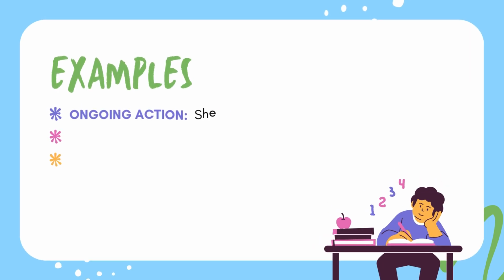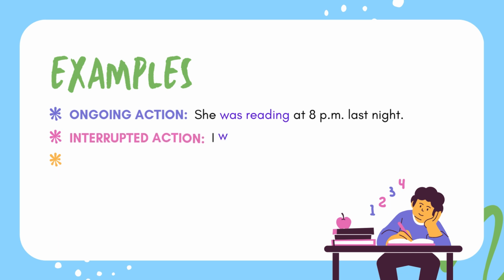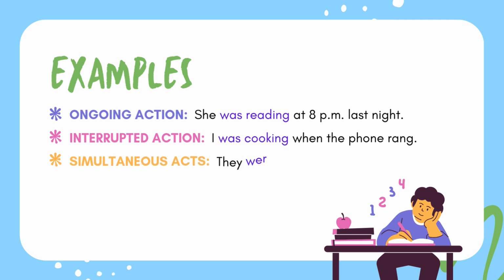Some examples of these: for ongoing action, she was reading at 8 p.m. last night. Interrupted action, I was cooking when the phone rang. Simultaneous actions, they were playing while I was studying. Notice for the interrupted action, I was cooking when the phone rang. We are using two different verb tenses in this sentence. Did you notice? Let's look at that.